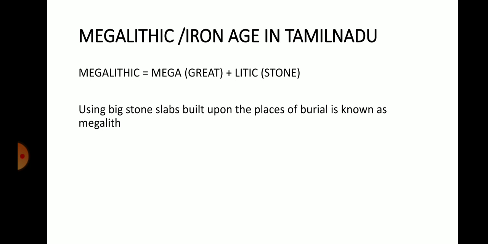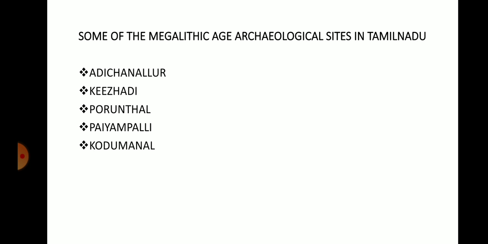Now we are going to study some of the archaeological sites regarding this megalithic age in Tamil Nadu. In Tamil Nadu there are some places where excavated materials have been found regarding this megalithic age.